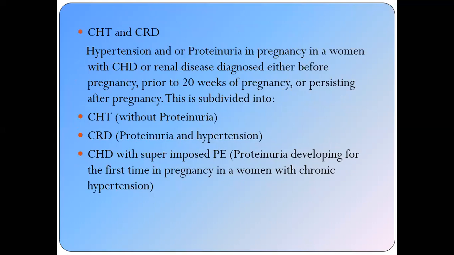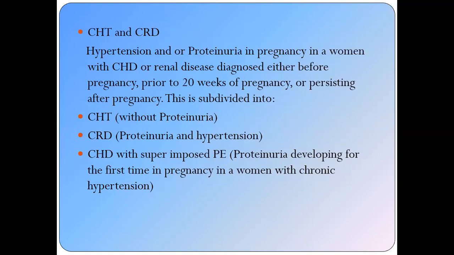The chronic hypertension and chronic renal diseases: that is the hypertension and the proteinuria in the pregnancy in a woman with a chronic hypertension or chronic renal disease diagnosed either before the pregnancy or prior to the 20 weeks of the pregnancy, or it is persisting after the pregnancy.